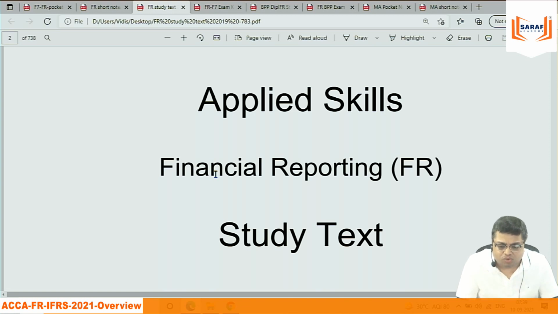The three categories of students are there, and for all the three categories of students, we are going to study the subject in simple language accounts. Why are all three together? It's not that I want to save my time, nothing like that. It's actually that the syllabus is the same. There is no difference in the syllabus in all the three levels, whether it's an ACCA financial reporting student, a CIMA management case study student, or a diploma IFRS student.